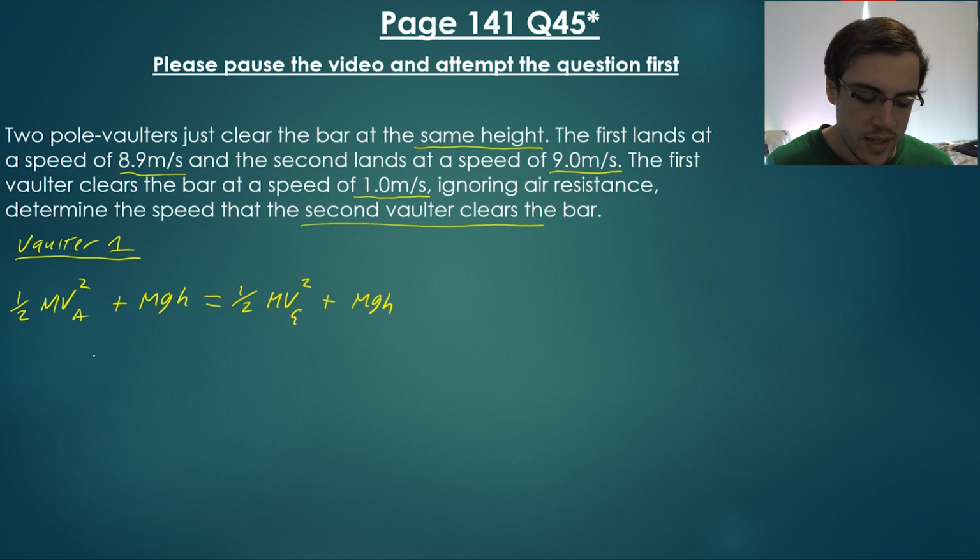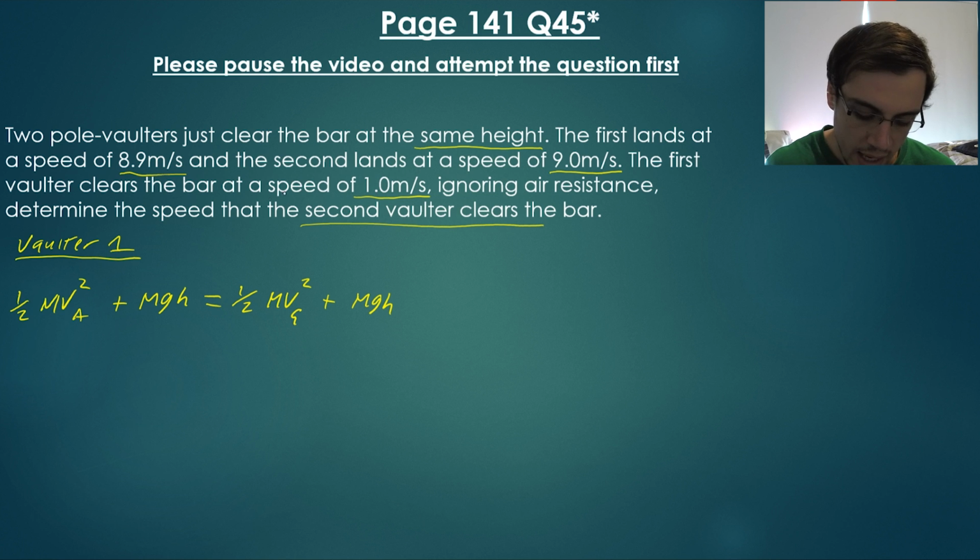So we've got the kinetic and potential energy when the vaulter is in the air, and the kinetic and potential energy when the vaulter is on the ground.